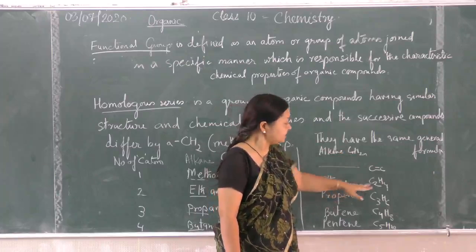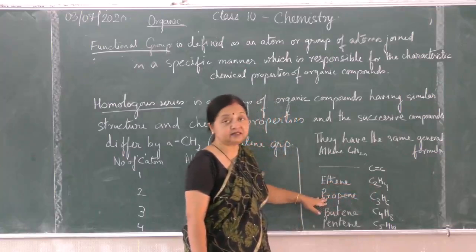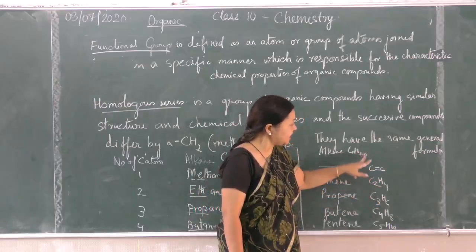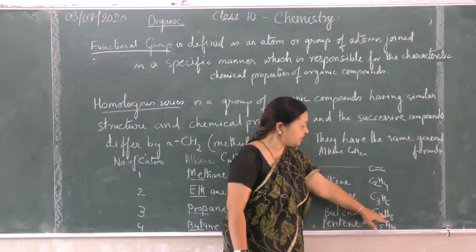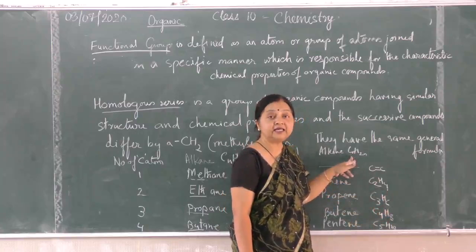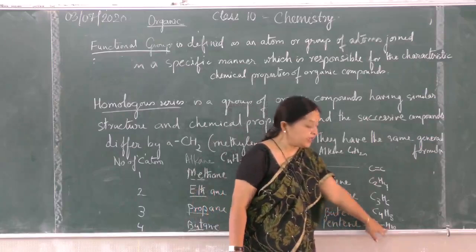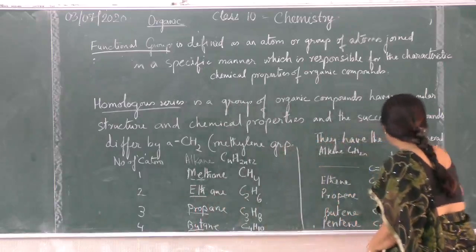So ethene, C2H4, propene: prop means C3, 3 carbons. So C3, and with CnH2n, H will be 6. Again when C is 4, then H will be 8 because the general formula is CnH2n. Similarly pentene, C5H10. And then the last is alkynes.